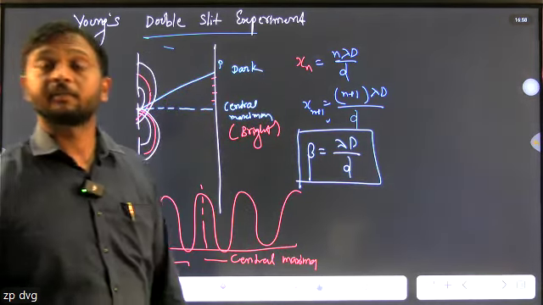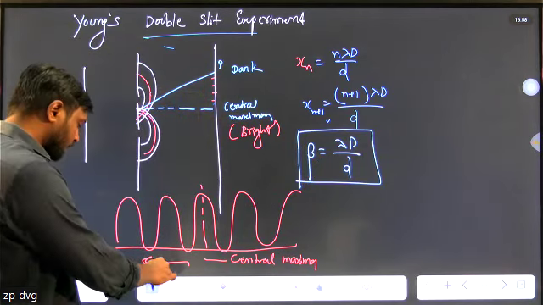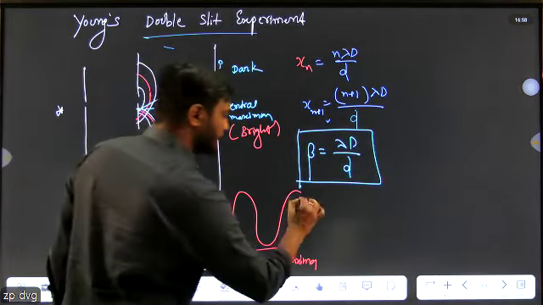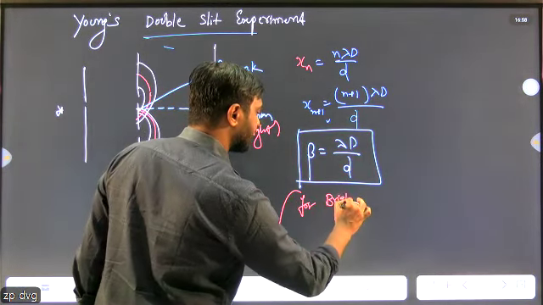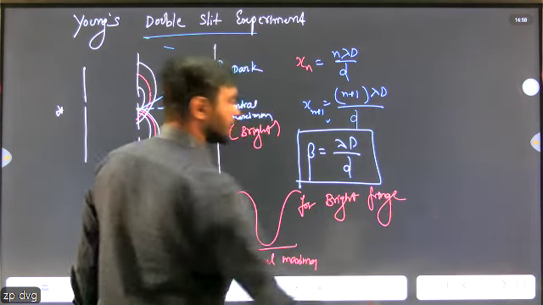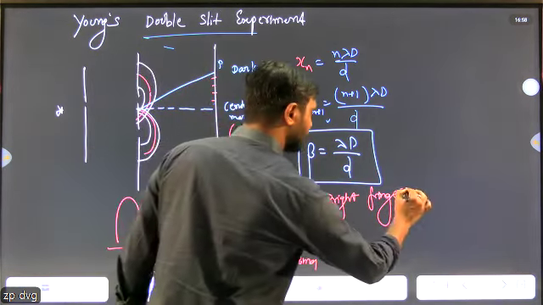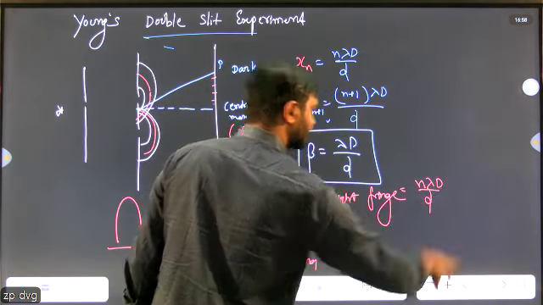What is the expression for a fringe width? Beta equals lambda D by d. So they will ask you questions. For a bright fringe, what is the formula? n lambda D by d.